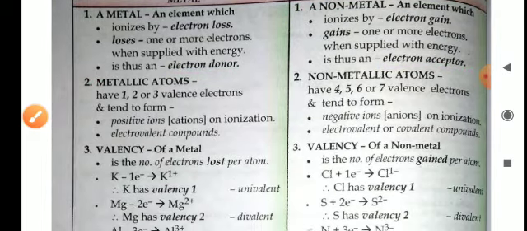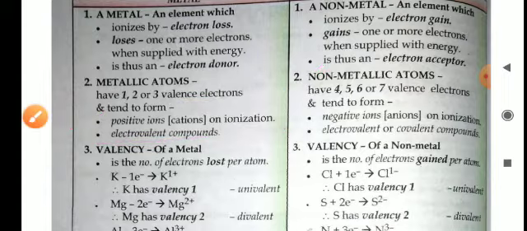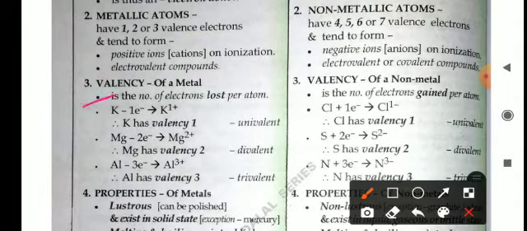Metallic atoms have 1, 2, or 3 valence electrons and form positive ions on ionization, and electrovalent compounds. Non-metallic atoms contain 4, 5, 6, or 7 valence electrons, and they carry a negative charge, so they form negative ions, and electrovalent or covalent compounds. Valency of metals is the number of electrons lost per atom. If an atom loses one electron, it will carry a plus one charge and has a valency of plus one, univalent. If it loses two electrons, it will be divalent. If it loses three electrons, it will act as trivalent.